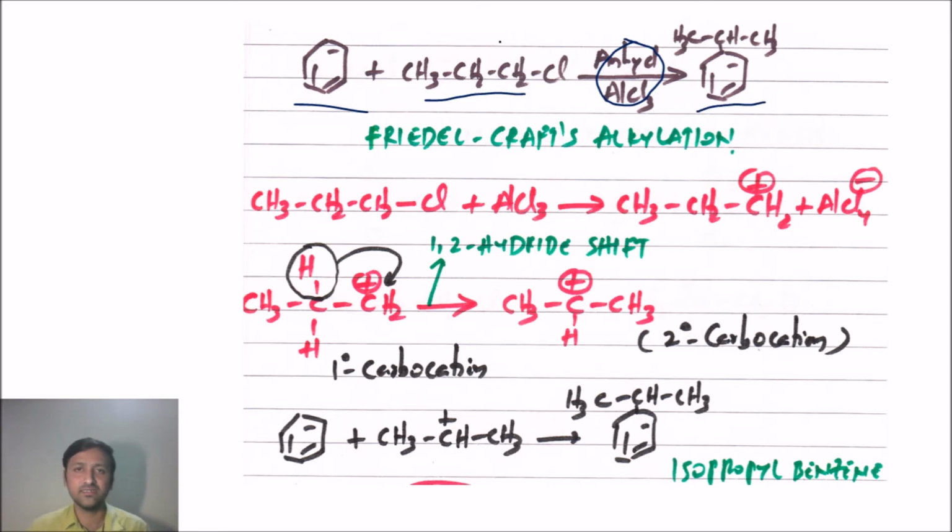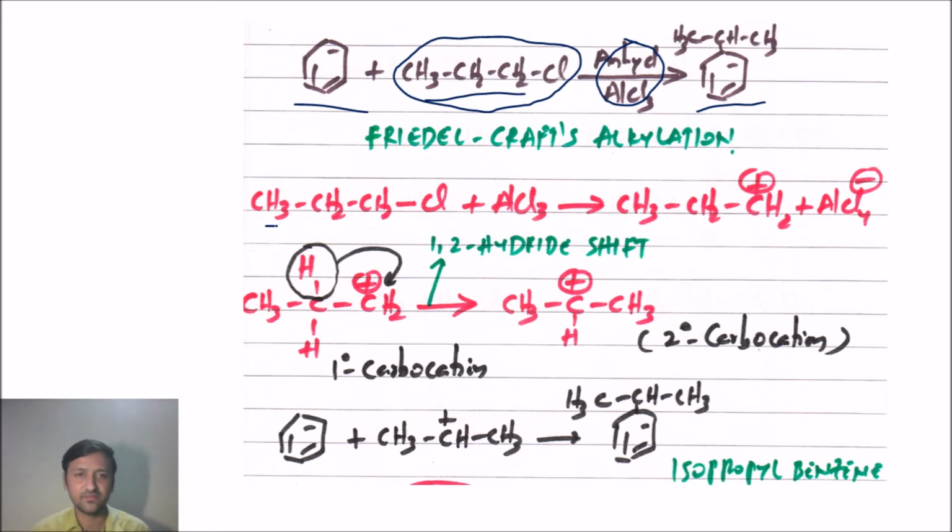And by seeing the alkyl halide, what we guess here is the formation of N-propyl benzene, right?